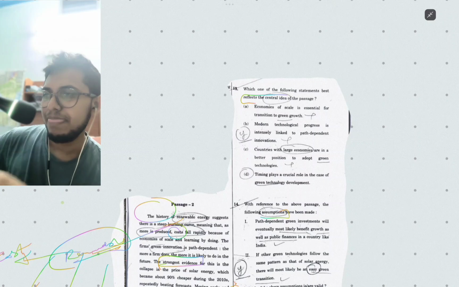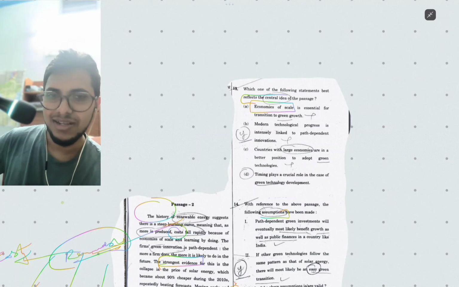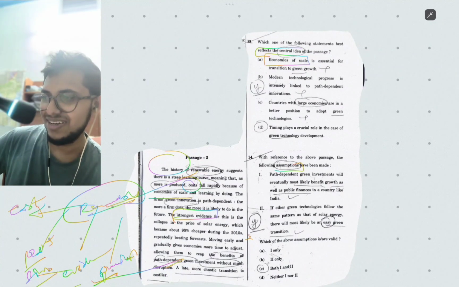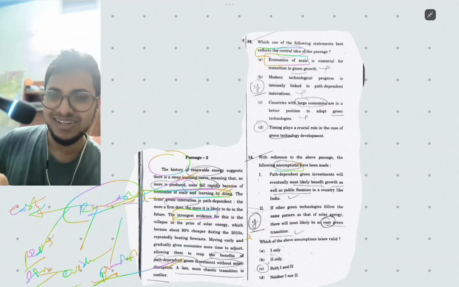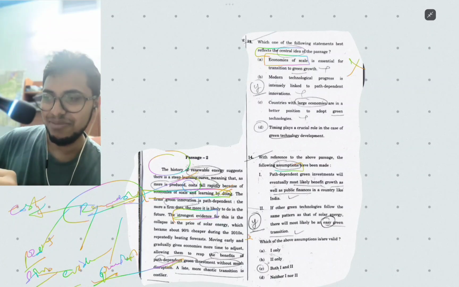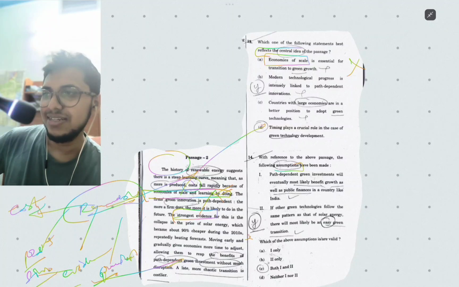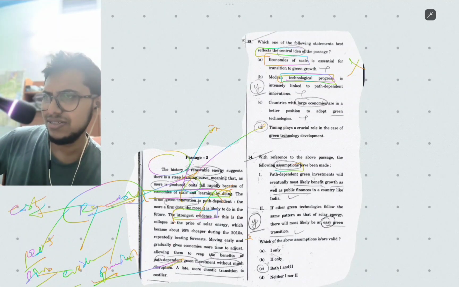Reflects the central idea. First, we have economics. Economies of scale is essential for transition to green growth. It is a normal statement, but it has been directly taken here. But he is missing learning by doing. So it is obviously wrong. Directly copy pasted, but missed this deliberately. And then in this second statement, we have modern technological progress. Here, innovation is intensely linked to path dependent innovation. Here, it may be considered true.